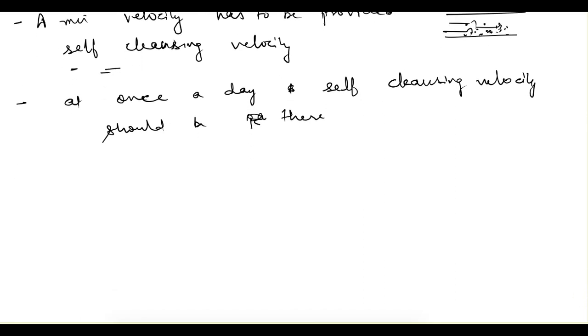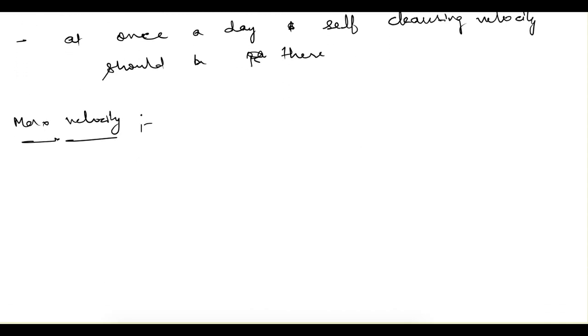Apart from that, there is a limit on maximum velocity also. We have seen the minimum velocity. Similarly, there is a limit on maximum velocity. This maximum velocity is known as non-scouring velocity. So as we talked earlier, solids are present in the sewage, and due to these solids, what can happen if the velocity is too high?